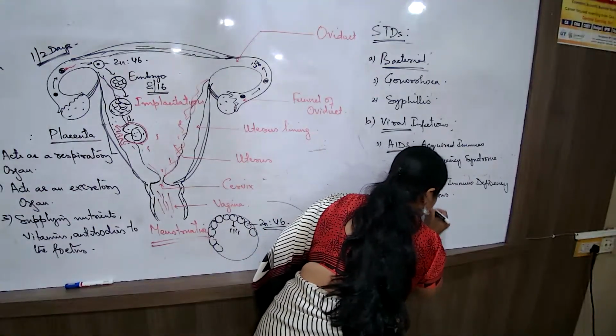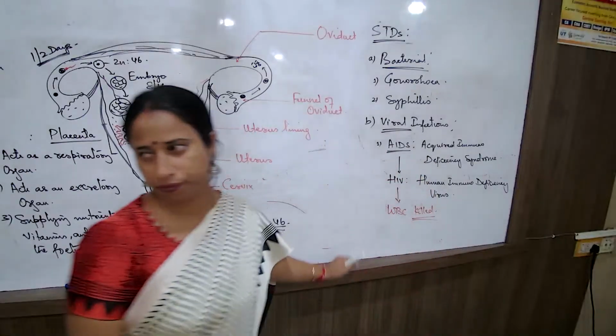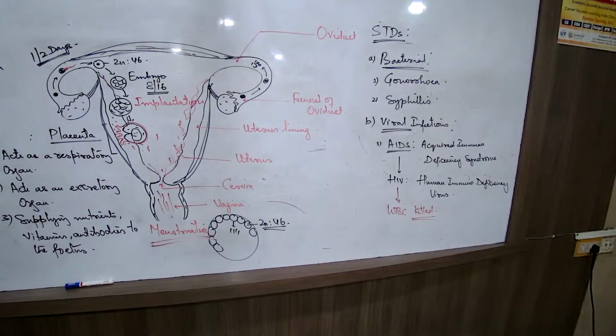WBC is killed in large numbers. Once the HIV has entered the male or the female body, the problem that is happening is WBCs are killed in massive numbers and the person now suffering from extreme low immunity. So this person who is suffering from AIDS will have various different type of infection one after the other. Urinary infection तो होगा ही. Apart from that, skin infection, eye infection, throat infection, stomach infection, one after the other.